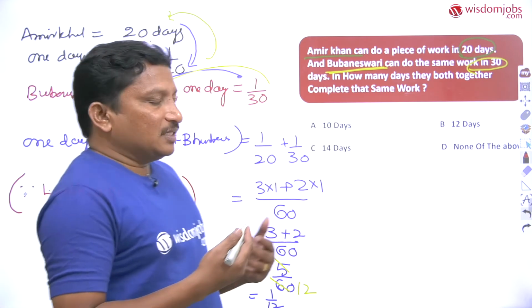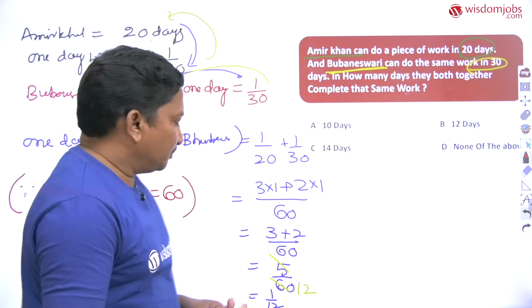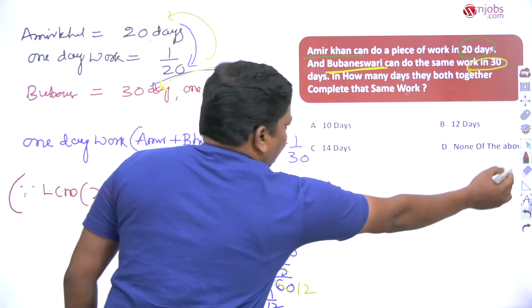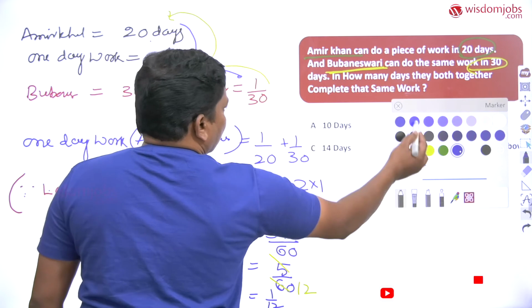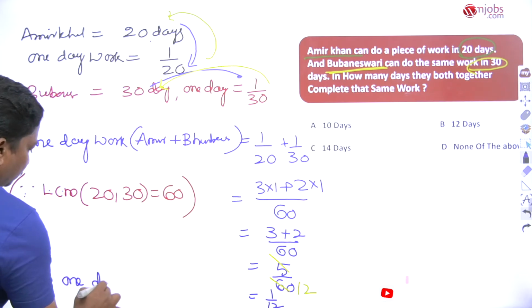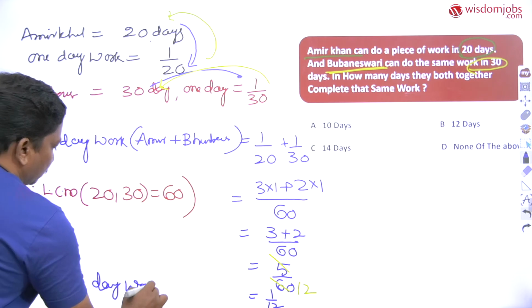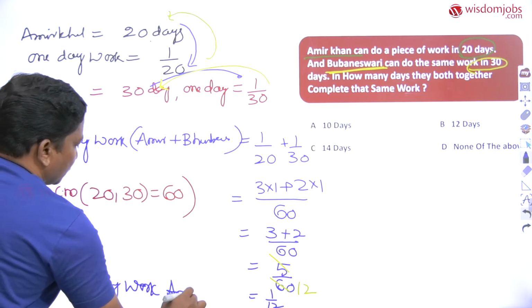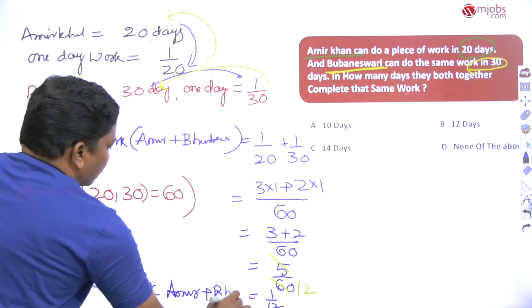So dear students, actually this is one way for getting the answer, but till this time we are only getting 1 by 12, that equals the 1 day work of Amir plus Bhubaneswari, dear students.